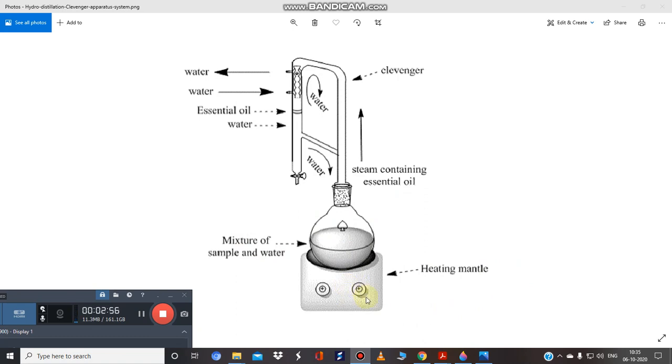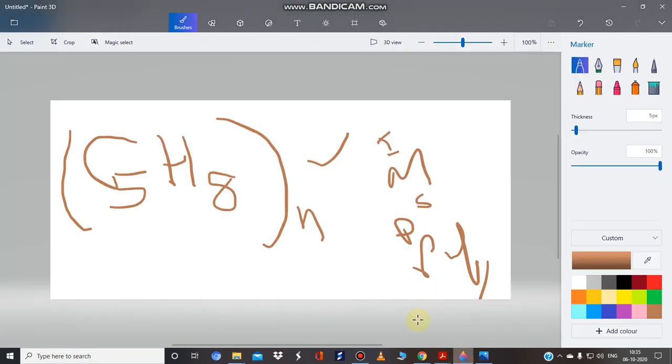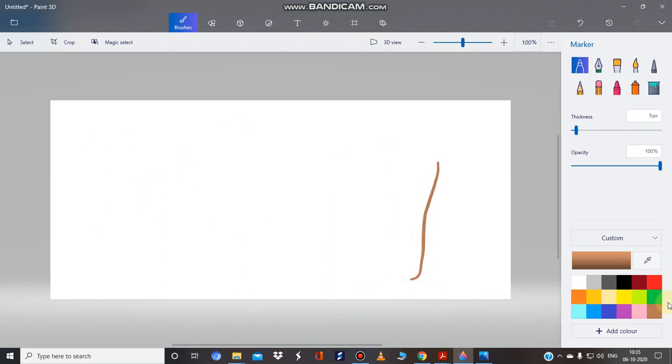Using the heating mantle, we start boiling our sample. The steam acts on the intracellular pockets present in the leaf. Suppose this is the leaf of mentha, and we know oil is present in the intracellular pockets.